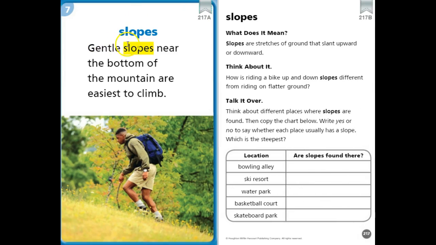Slopes. Gentle slopes near the bottom of the mountain are easiest to climb. Slopes are stretches of ground that slant upward or downward. How is riding a bike up and down slopes different from riding on flatter ground? Think about different places where slopes are found. Look at the chart below and answer yes or no about whether each place usually has a slope. And then, which is the steepest?